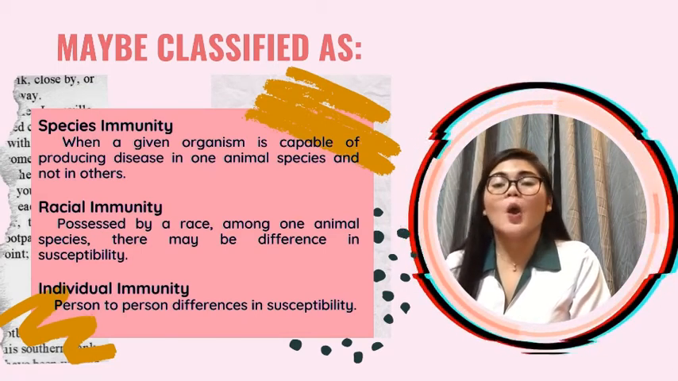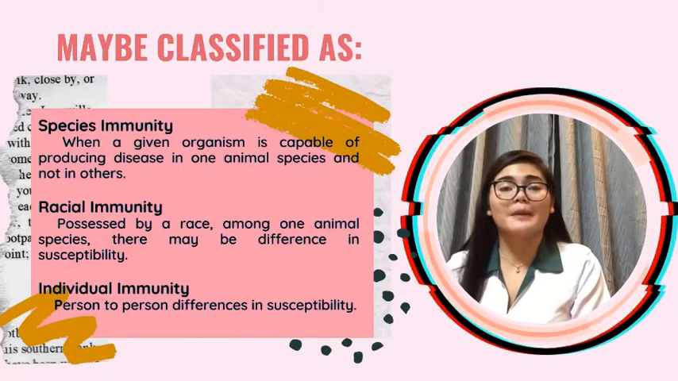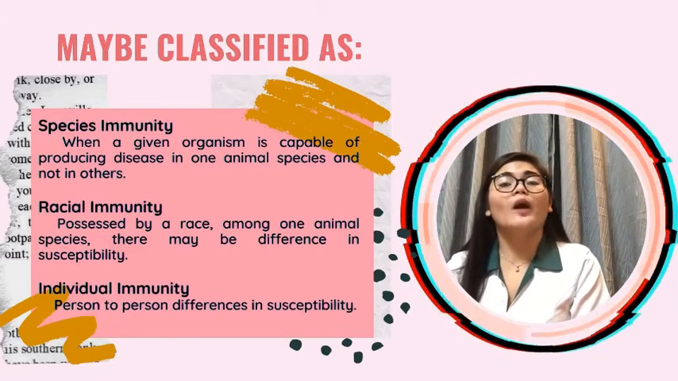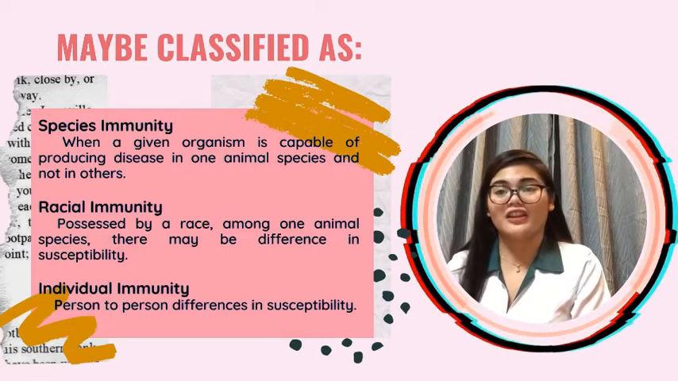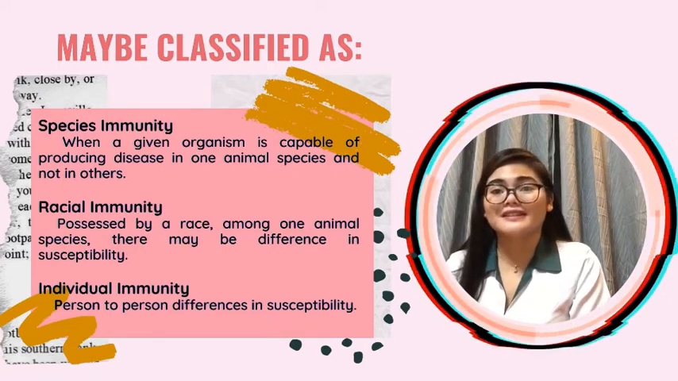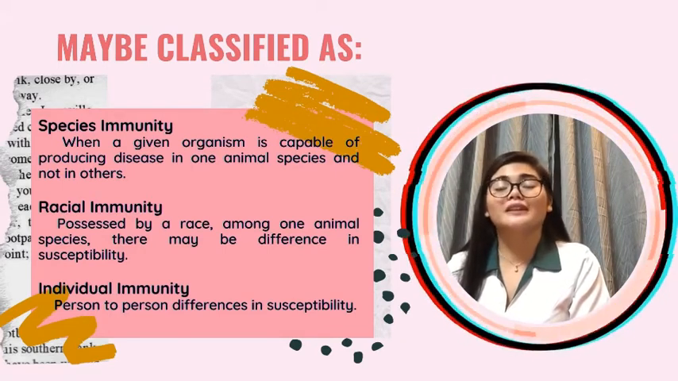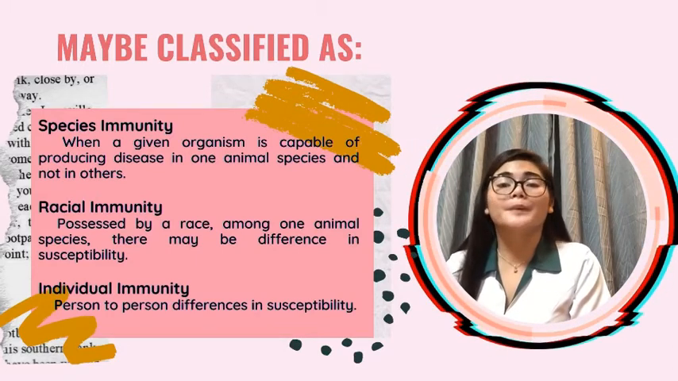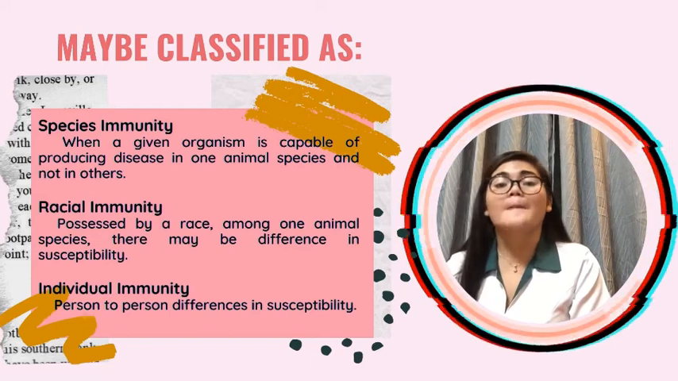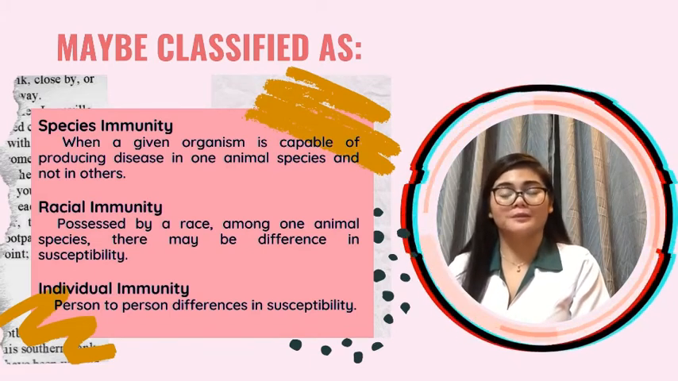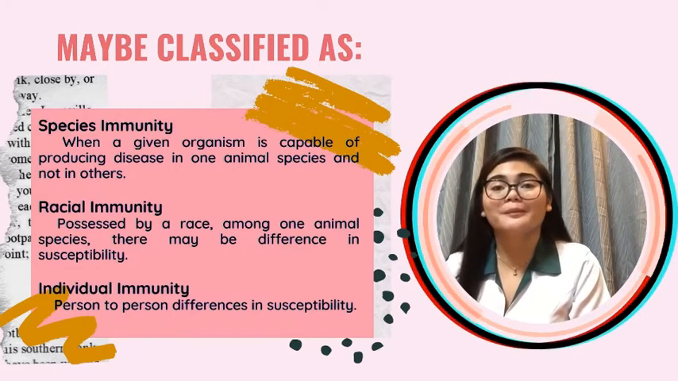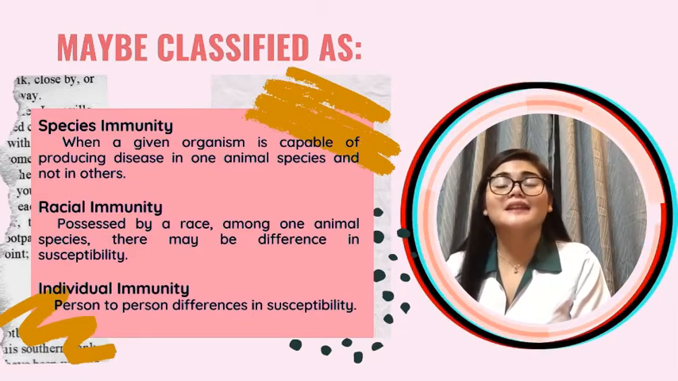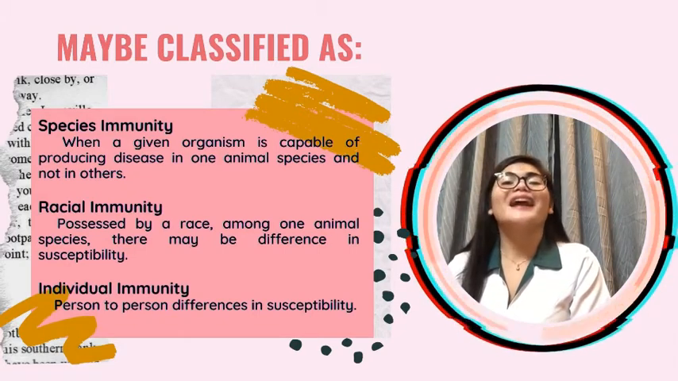For species immunity, a given organism is capable of producing disease in one animal species and not in the others. Anatomic differences between species also determine species immunity. An example of this is that birds are resistant to anthrax, but humans are susceptible. It is simply because the higher body temperature of birds kills Bacillus anthracis.